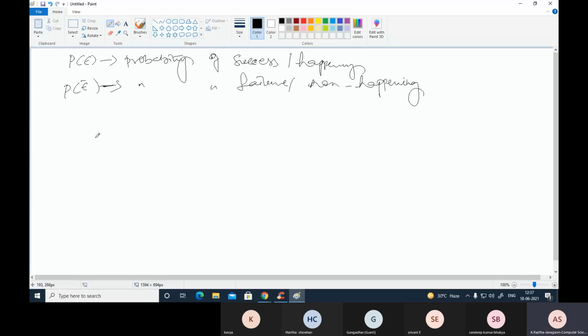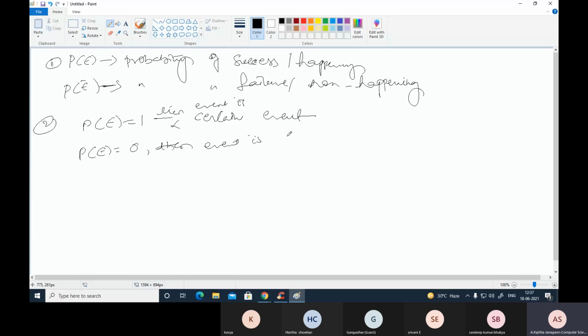This is one point. If the probability of E equals 1, then the event is called a certain event. If the probability of E equals 0, then the event is called an impossible event.